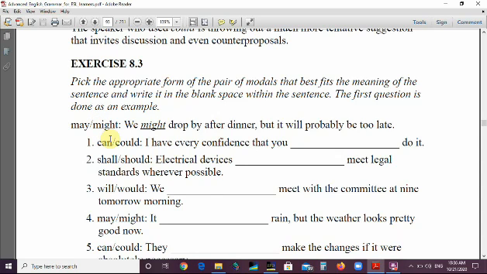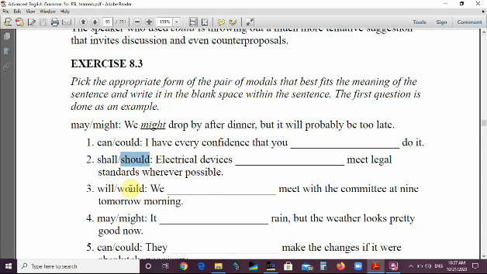Number 1 here, we have can and could. I have every confidence that you can do it. So the speaker here is sure that this person can do it, so we use can, because it's possible. Number 2, electrical devices should meet legal standards wherever possible. So the speaker is not sure because he uses here the word possible, so it should be should. The answer here is should, because the speaker is tentative.